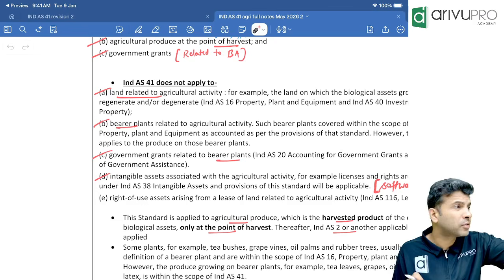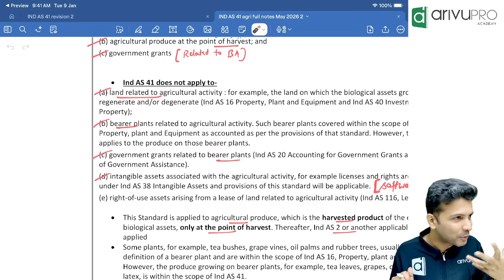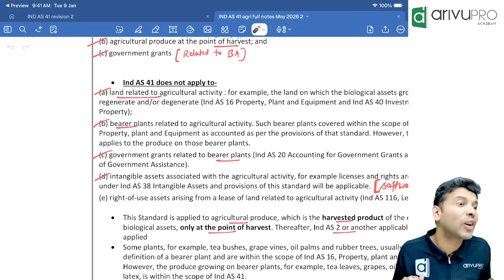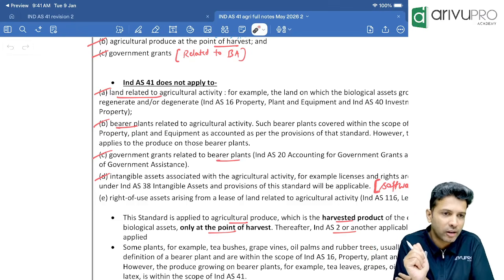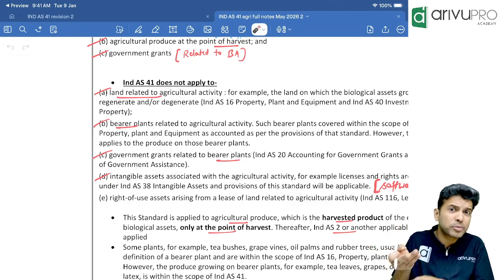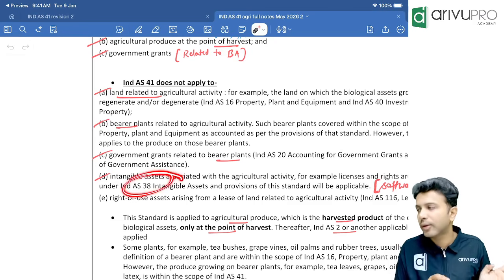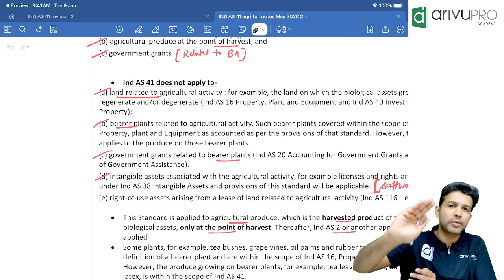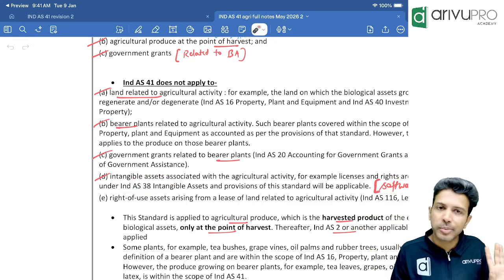Now, if you use any intangible asset for agricultural activity, now sometimes you use software to check the density or fertility of the land and all. These days, people are fancy. Now, everything we take the help of technology. So, if you are using any software to check the fertility of land, will you account it as per Ind AS 41 or Ind AS 38? If you are using any software for agricultural activity, that software accounting will still be as per Ind AS 38 itself, not as per Ind AS 41.